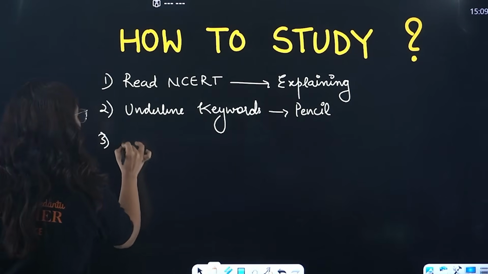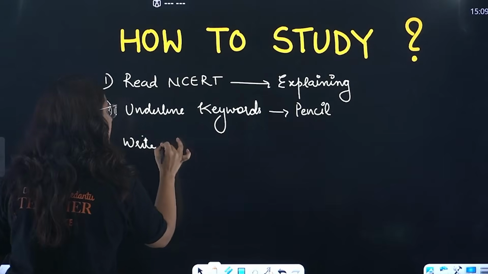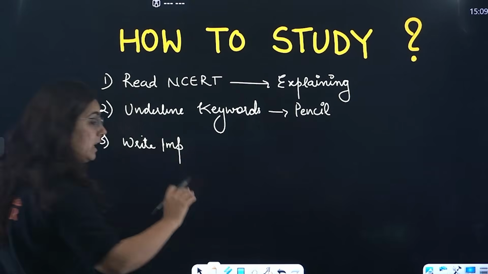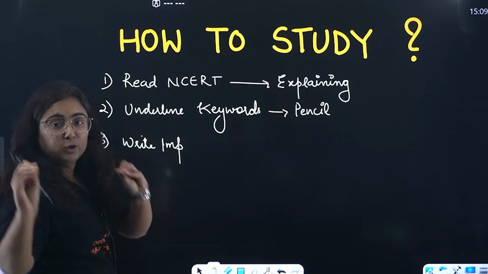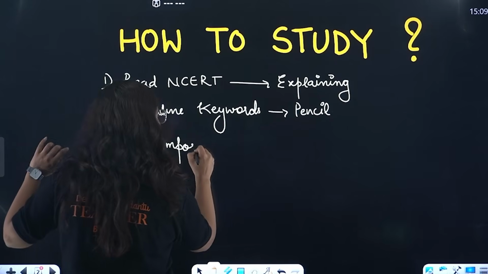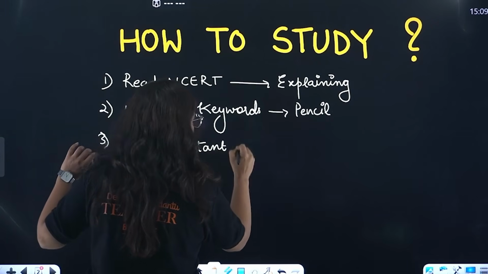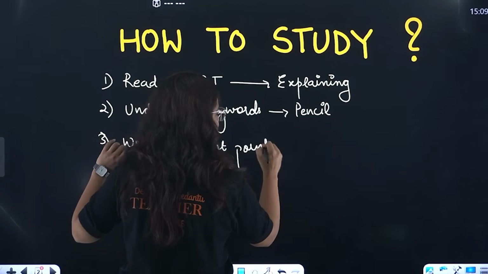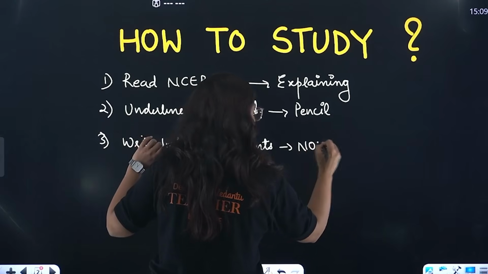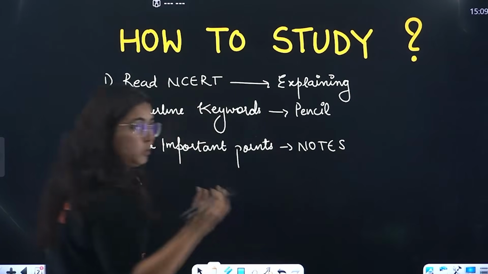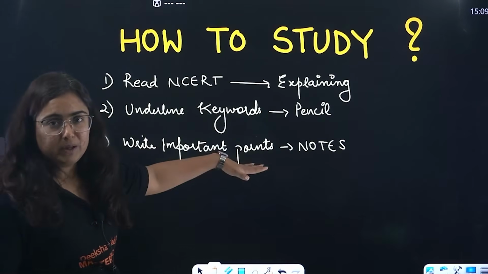Third one is we will write all the important points. So as I will be writing, you will be writing as it is in your notes. So, beta, we will be writing important points that are going to be your notes. Okay, so take out a copy as well as a pen for doing this task.